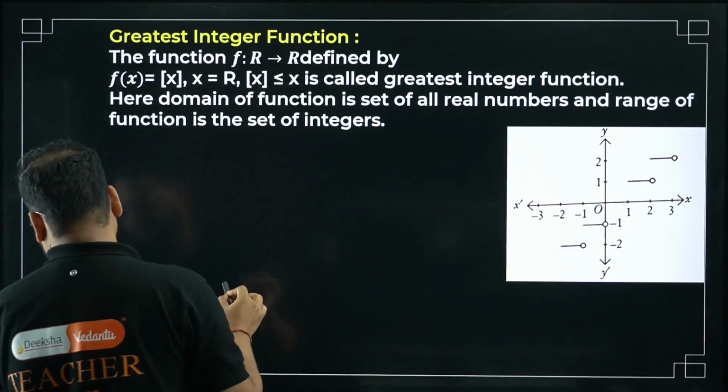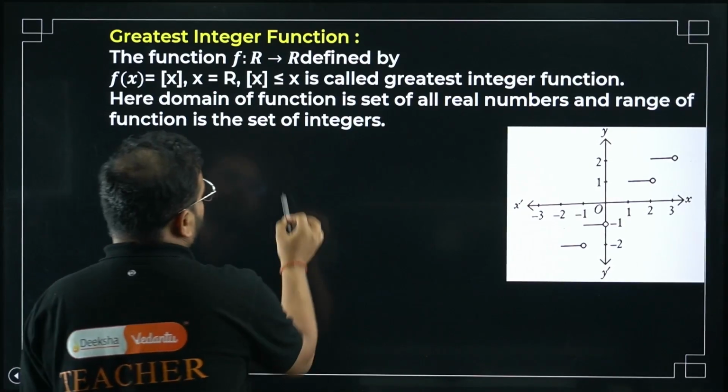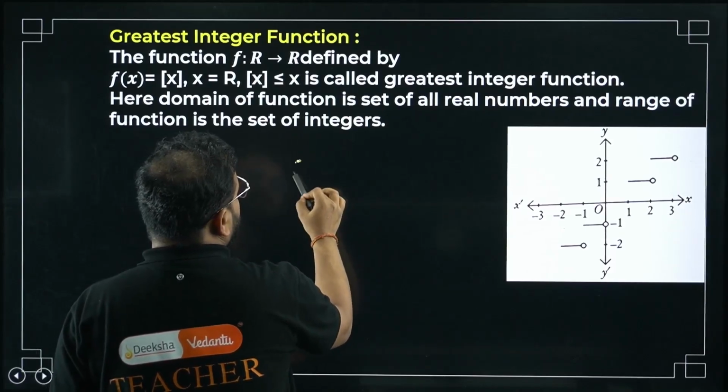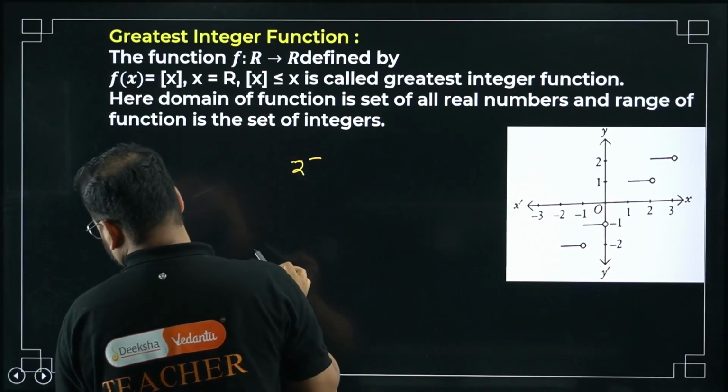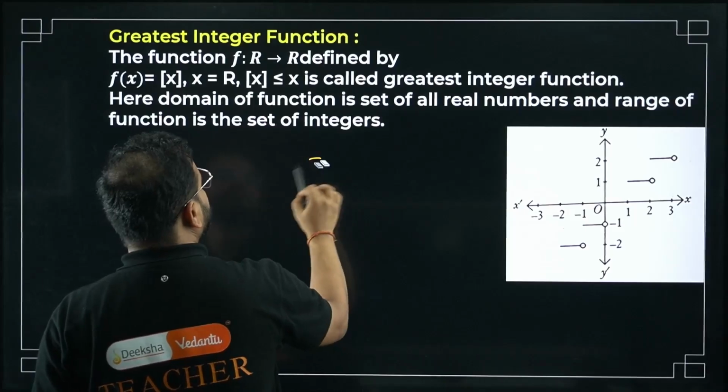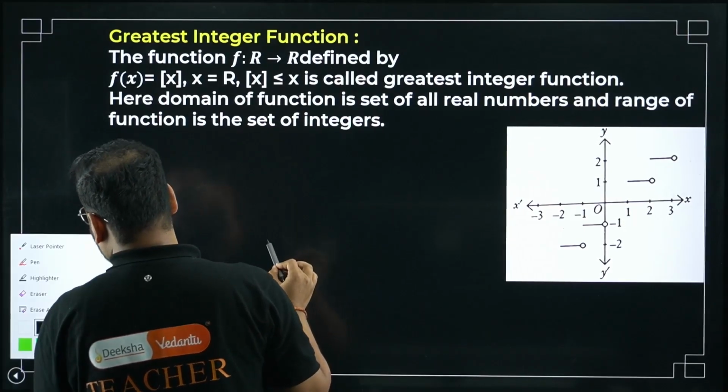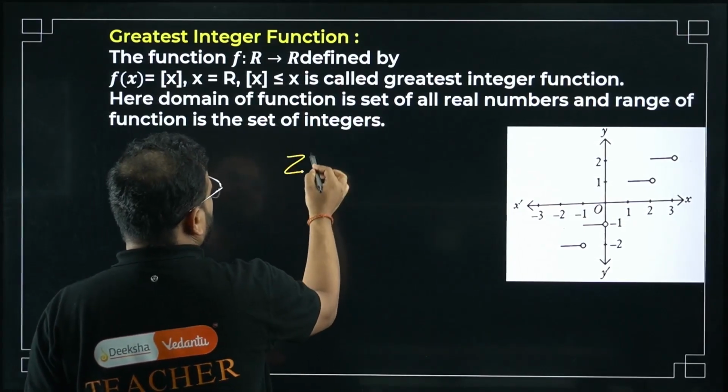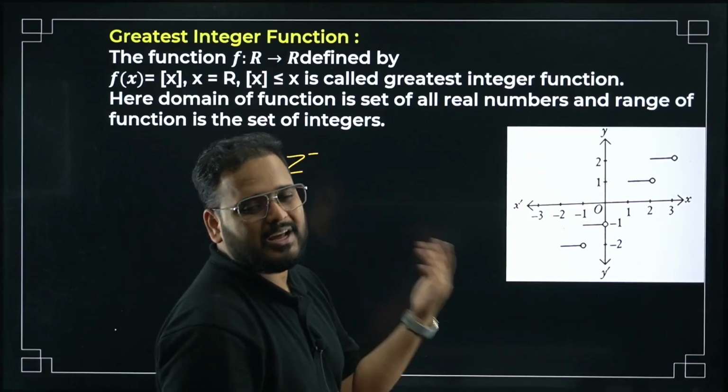I can write like this. One second. If you're approaching the function from the left side, z minus. I'll write z minus for any integer. It can be 3, 4, minus 3, anything.